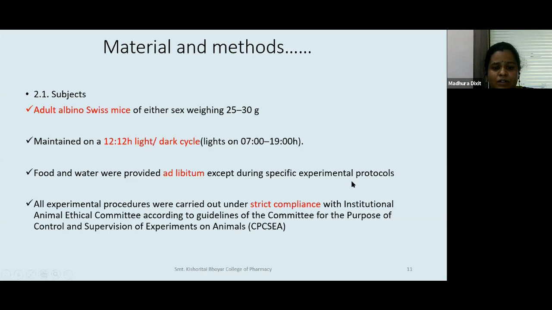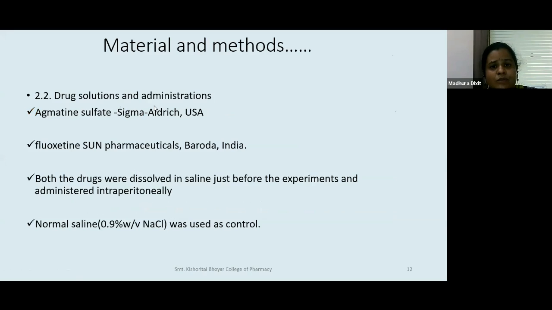So in the causing of stress, CUMS, at that time sometimes we were not giving water to the animal as a stress. So except that, food and water was given freely to the animal. All experimental procedures were carried out under strict compliance with the IAEC, Institutional Animal Ethics Committee, under the guidelines of CPCSEA. So anybody who wants to do a practical on animals will have to take this first. Now material and methods again. The second point is what drugs were taken and how were they administered.